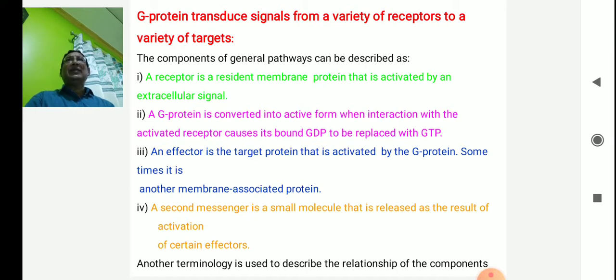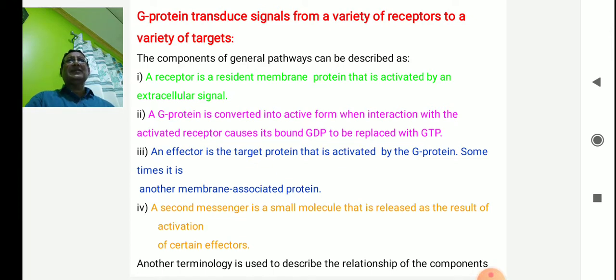A G protein is converted into an active form when interaction with the activated receptor causes the bound GDP to be replaced by GTP. When it binds, there are changes at the NH2 terminal and the C terminal. The effector is the target protein that is activated by the G protein, sometimes another membrane-associated protein, for example the adenylyl cyclase system.